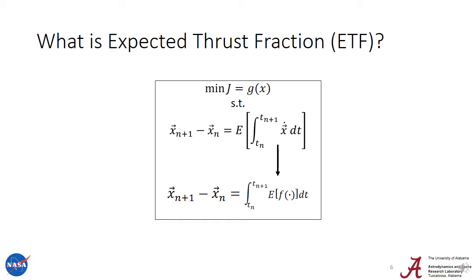Now, let's turn to what is expected thrust fraction. Writing out a very general optimal control problem, we have our cost function that we're trying to minimize and our dynamics that we have to obey. Because missed thrust events are stochastic in nature, we've wrapped our dynamics with an expectation operator. And because of the linear nature of both the integral and the expectation operator, we can pull the expectation inside the integral and then just take the expectation of our dynamics.